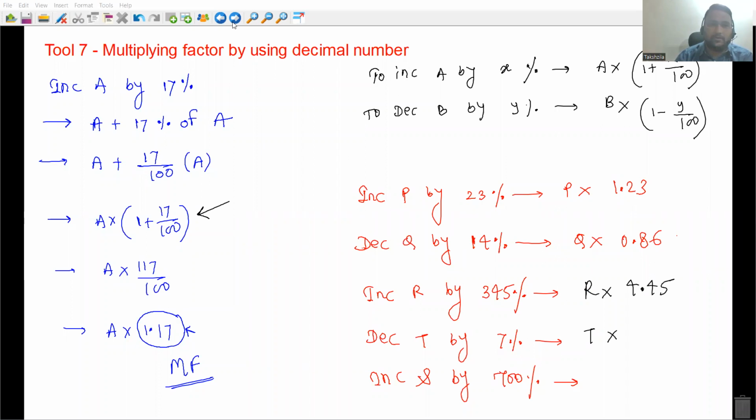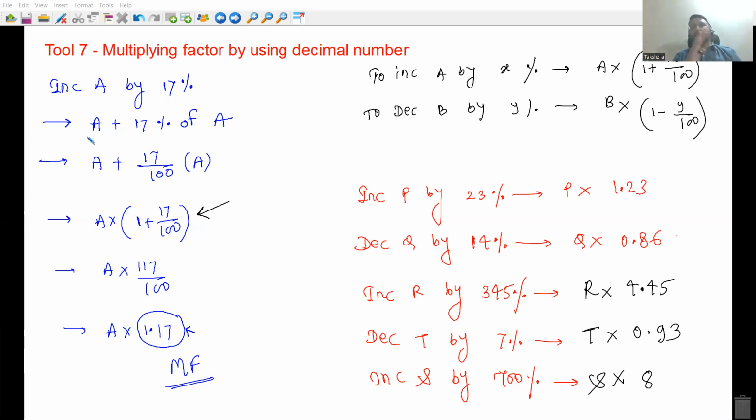Again, Pratik, don't be in a hurry. Decrease T by 7%. 1 - 7/100, 1 - 0.07, 0.93. Increase Y by 700%. 1 + 700/100, do it orally. Okay, 1 + 7, multiply by 8. Okay, everyone. So now this is the multiplying factor by using decimal number.